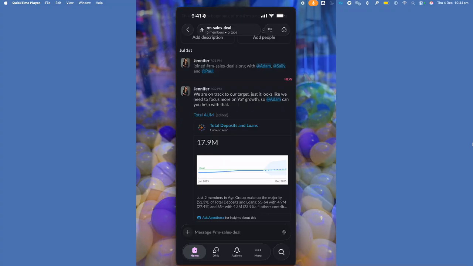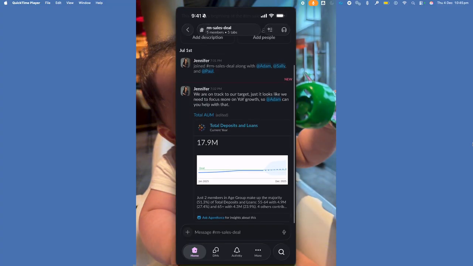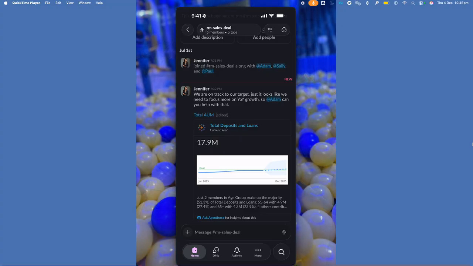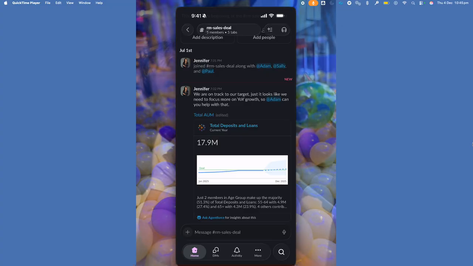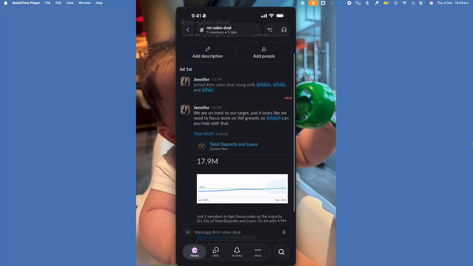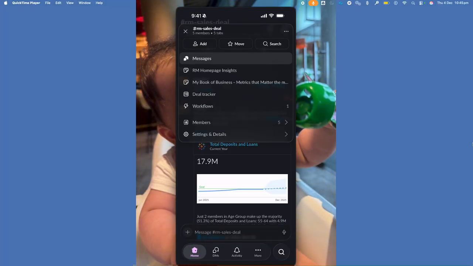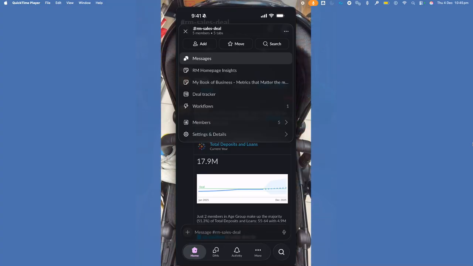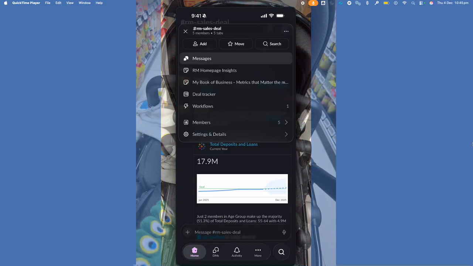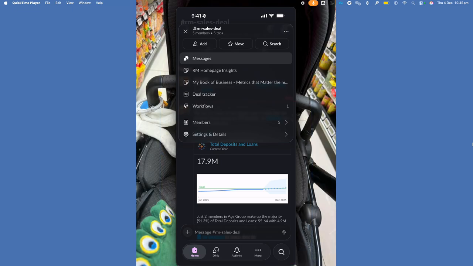Now, the beauty of these metrics, as you can see here at the bottom, is that they have all the generated insights that describe what's happening with the metric. Also, if I look within my canvas, you can actually embed the dashboard. You can see here RM homepage insights. I can embed the dashboard in here, and I can access that dashboard right from within my Slack.